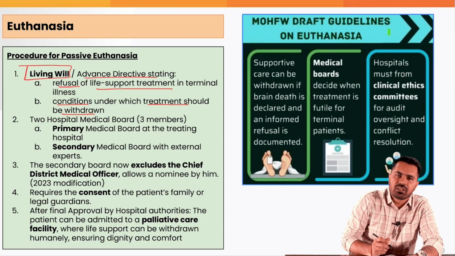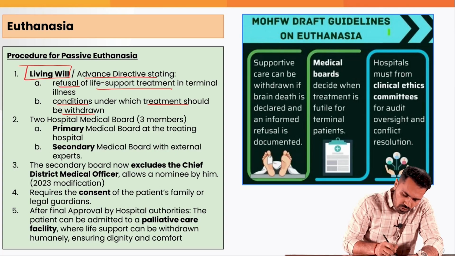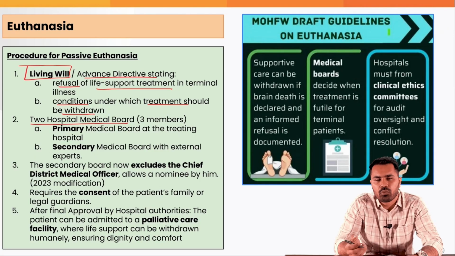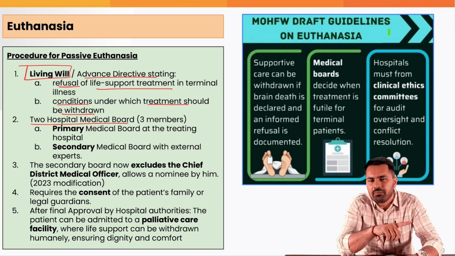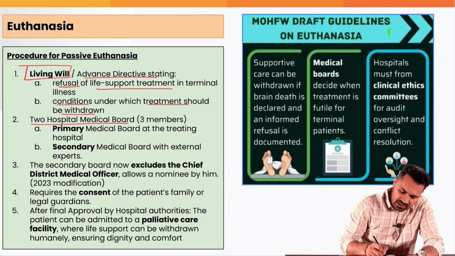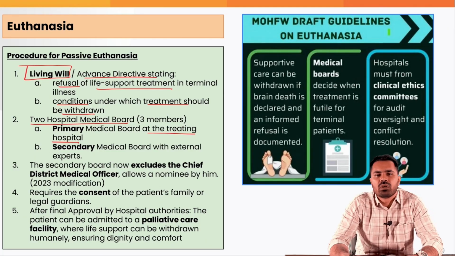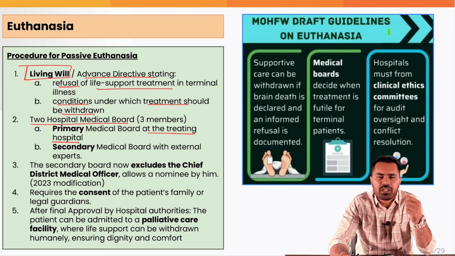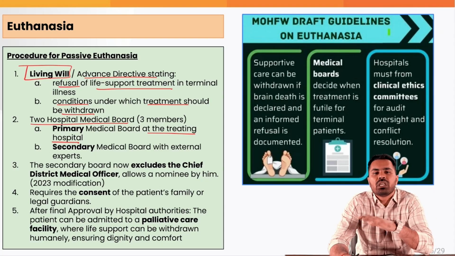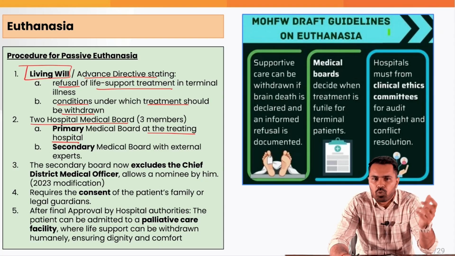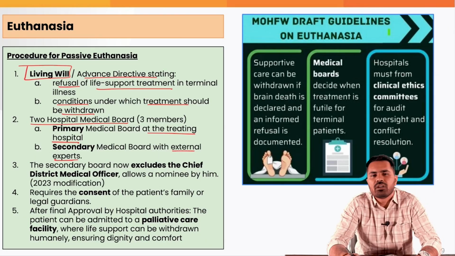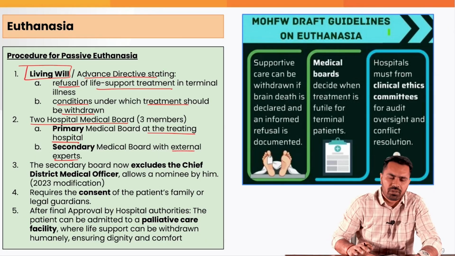Second, if the living will is not there, 2 hospital medical boards will be created of 3 members each. There will be a primary medical board and a secondary medical board. The primary medical board will be created at the treating hospital. In whichever hospital the patient is, in that particular hospital, a primary treating board will be created. After that, to keep an oversight over that primary board, a secondary board will be created with external experts and doctors included in it. Again, it will be a 3-member committee.